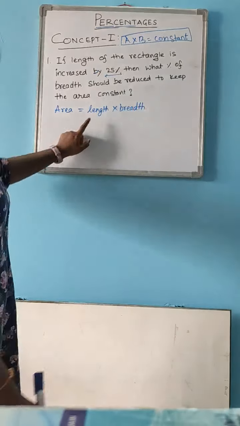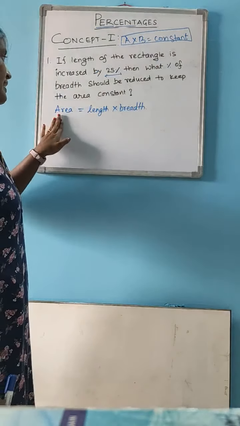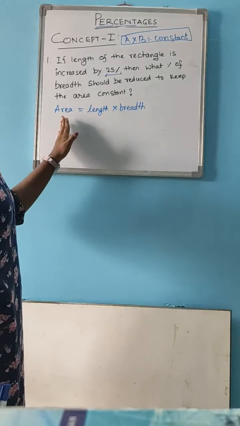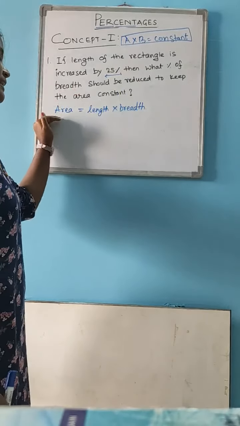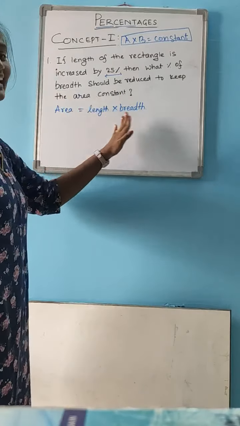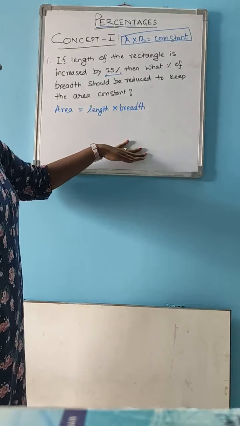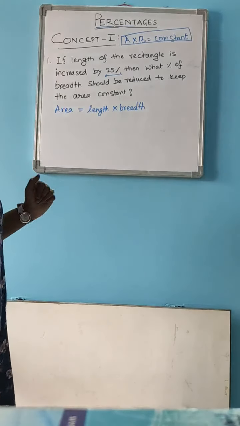It is given that this length is increased by 25%. To keep the area constant, breadth should be reduced. Otherwise, the area will also increase. If both length and breadth are increased, area will increase because they are directly proportional. If the breadth is reduced, then the area will be constant even if length is increased.